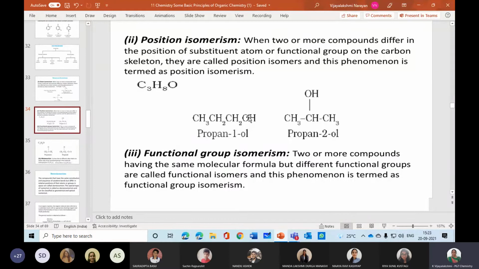Position isomerism is when, in the first compound, the alcoholic group is in the first position, and in the second compound, the alcoholic group is in the second position. So this is the example of position isomerism. Is that clear, students? Shall we go to the next point?